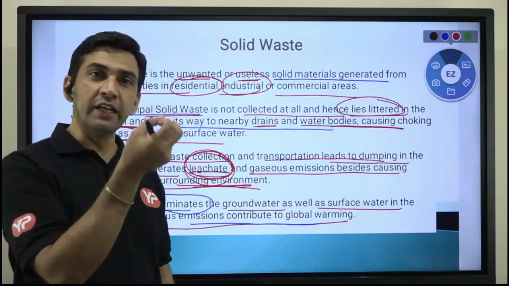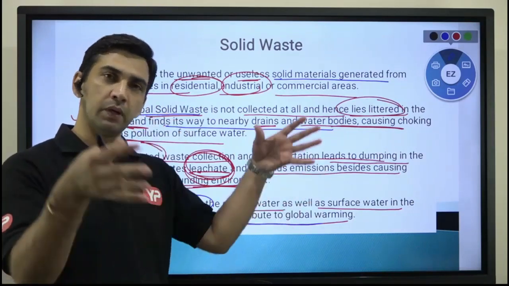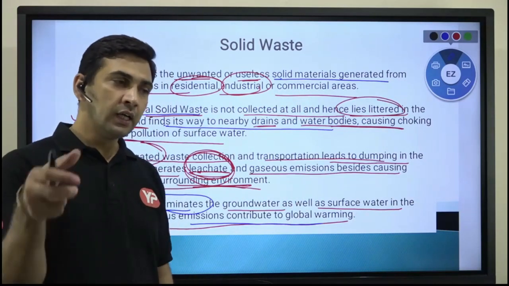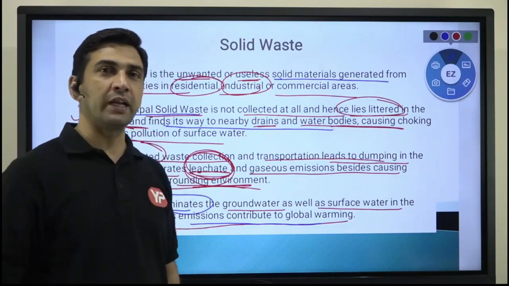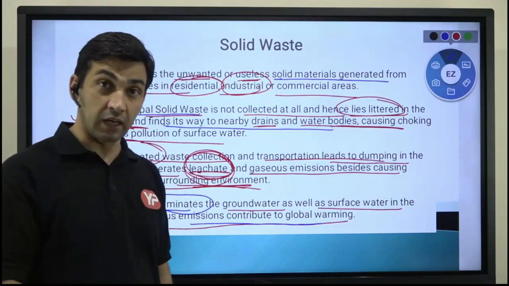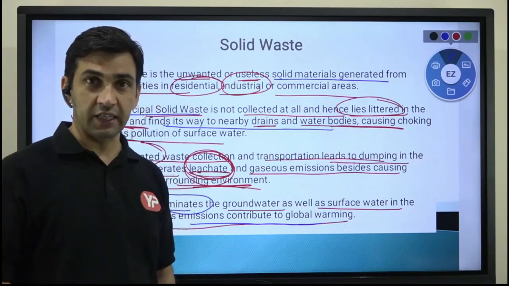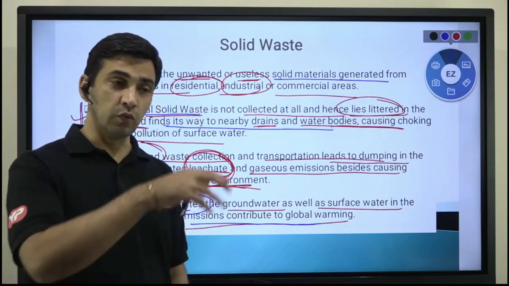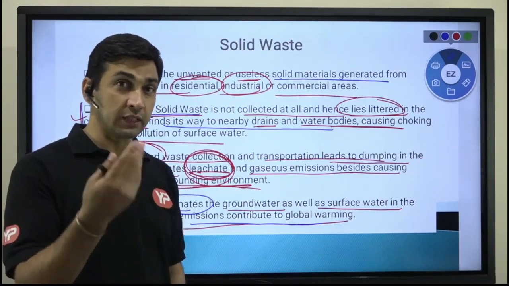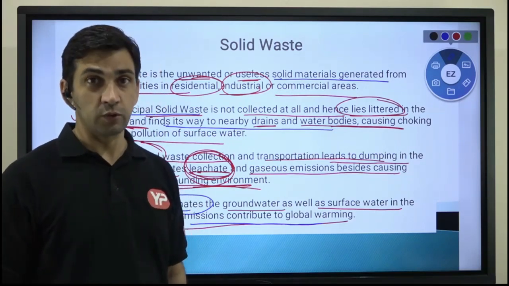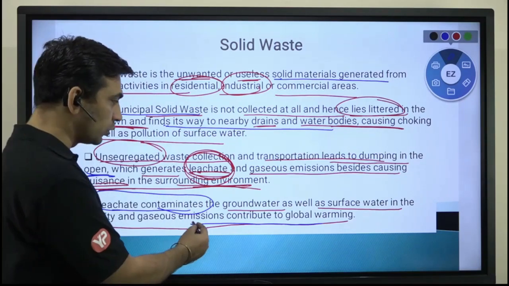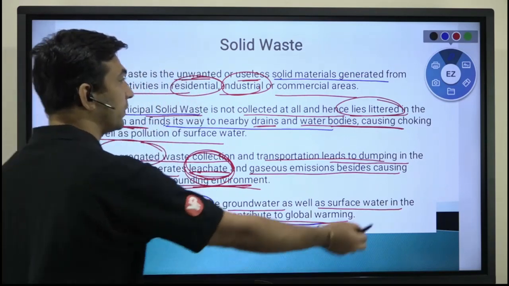So when it decomposes, right? You have created a heap of that solid waste. When it decomposes, it will generate many gases. For example, carbon dioxide, and methane is a significant gas in itself that is generated from the waste heaps. So methane, as you know, is a greenhouse gas, right? So that way it can also lead to global warming.